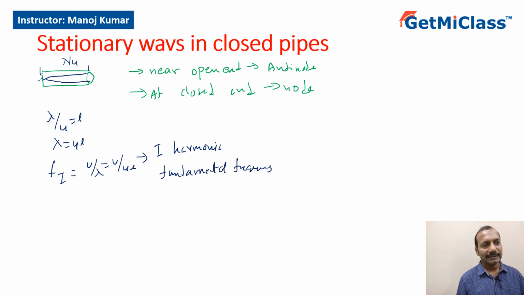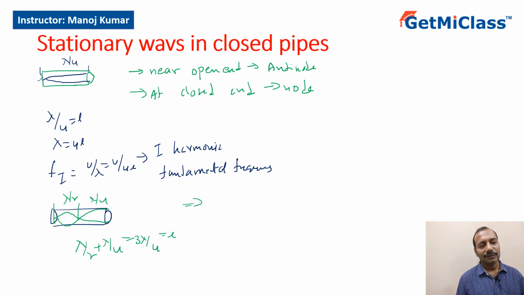Now let me look at the next one. The next possible wave would be something like this. So from here to here it is lambda by 2, separation between two nodes, and this is lambda by 4. So the total is lambda by 2 plus lambda by 4, that is 3 lambda by 4, which is equal to length. So that would imply lambda equal to 4L by 3.